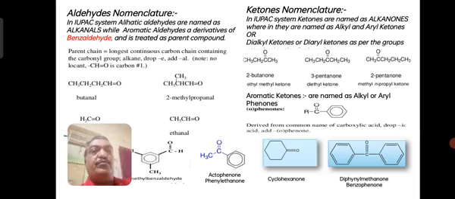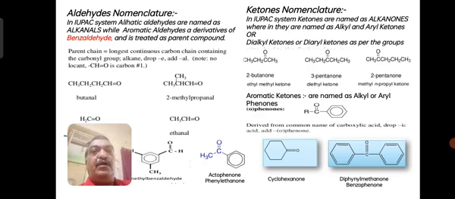Before we move to that, let me remind you of the nomenclature. Aldehydes are named on the basis of the hydrocarbon structure. So hydrocarbon means alkanes, because these are saturated. The E of alkane is replaced by AL, so the resulting name is alkanal.